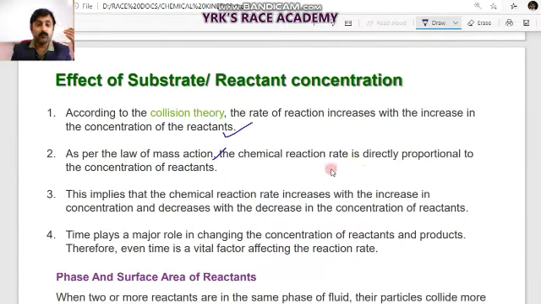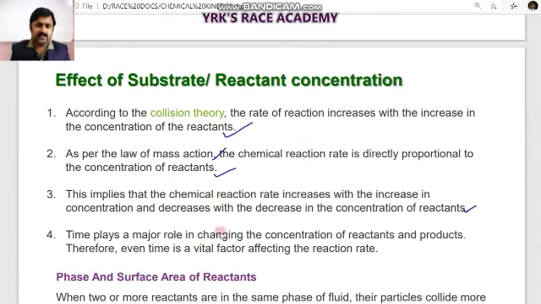says the chemical reaction rate is directly proportional to the concentration of the reactant. These two important bases tell us that the chemical reaction rate increases with an increase in the concentration and decreases with a decrease in the concentration of the substrate. Time is another important factor. Change in the concentration of reactants and products, time also plays an important role. Even time is a vital factor affecting the rate of reaction.